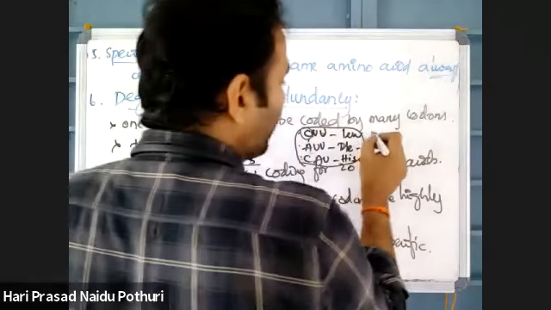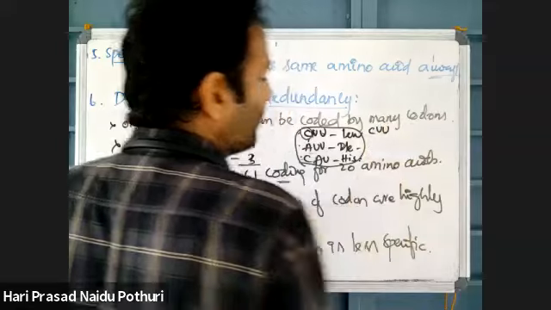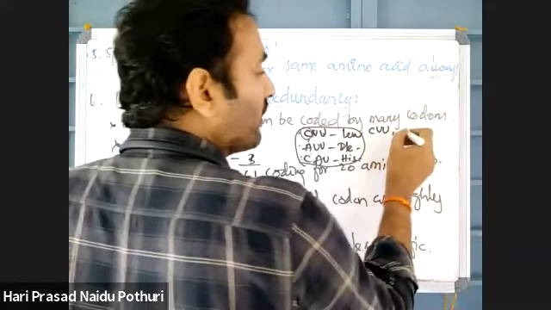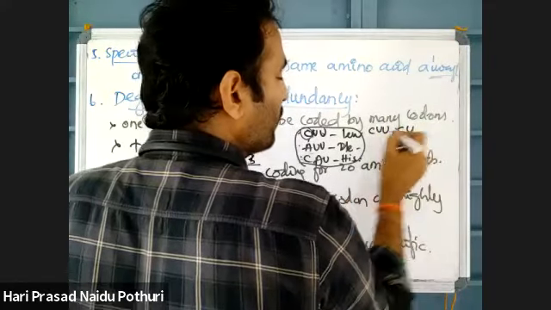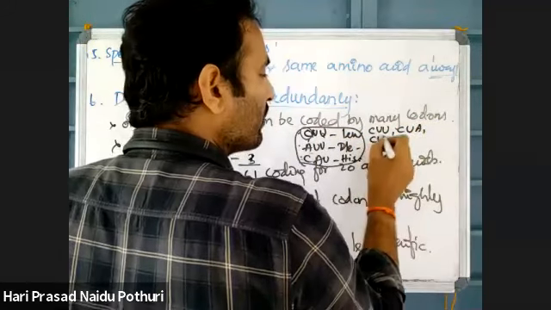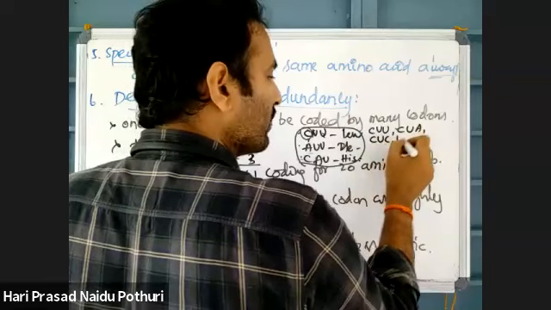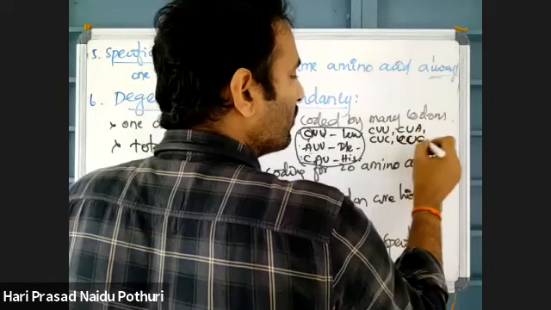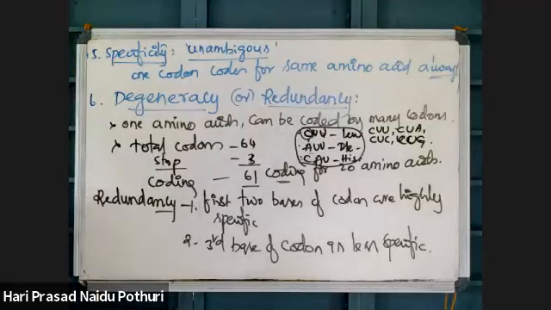Even if the third nucleotide is changed, CUU is leucine, and if the third is replaced with A, the same leucine will come. CUC, same leucine. CUG, same leucine will come.